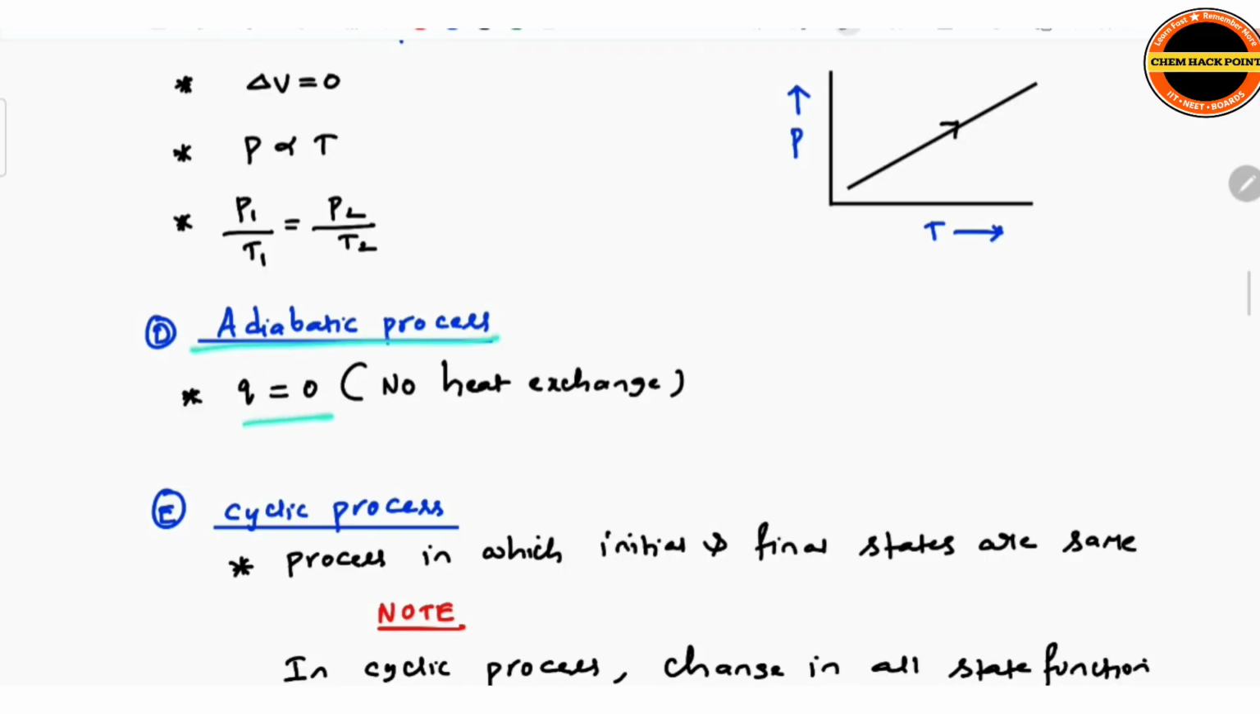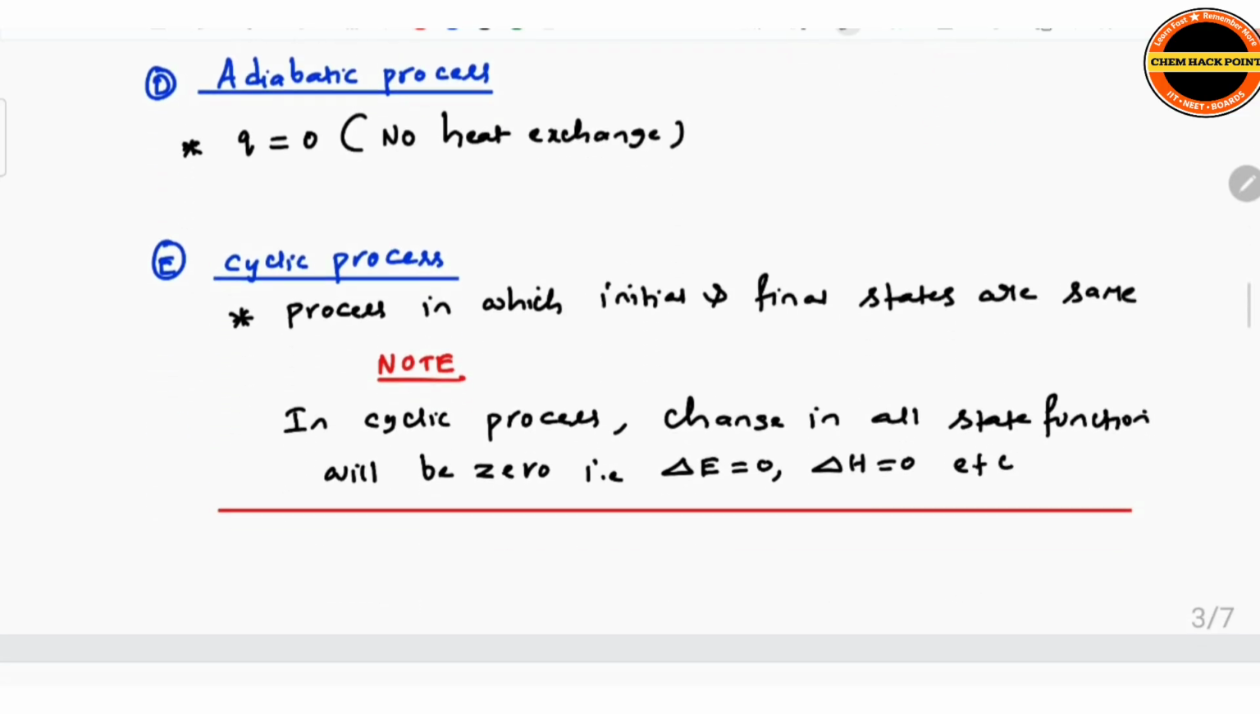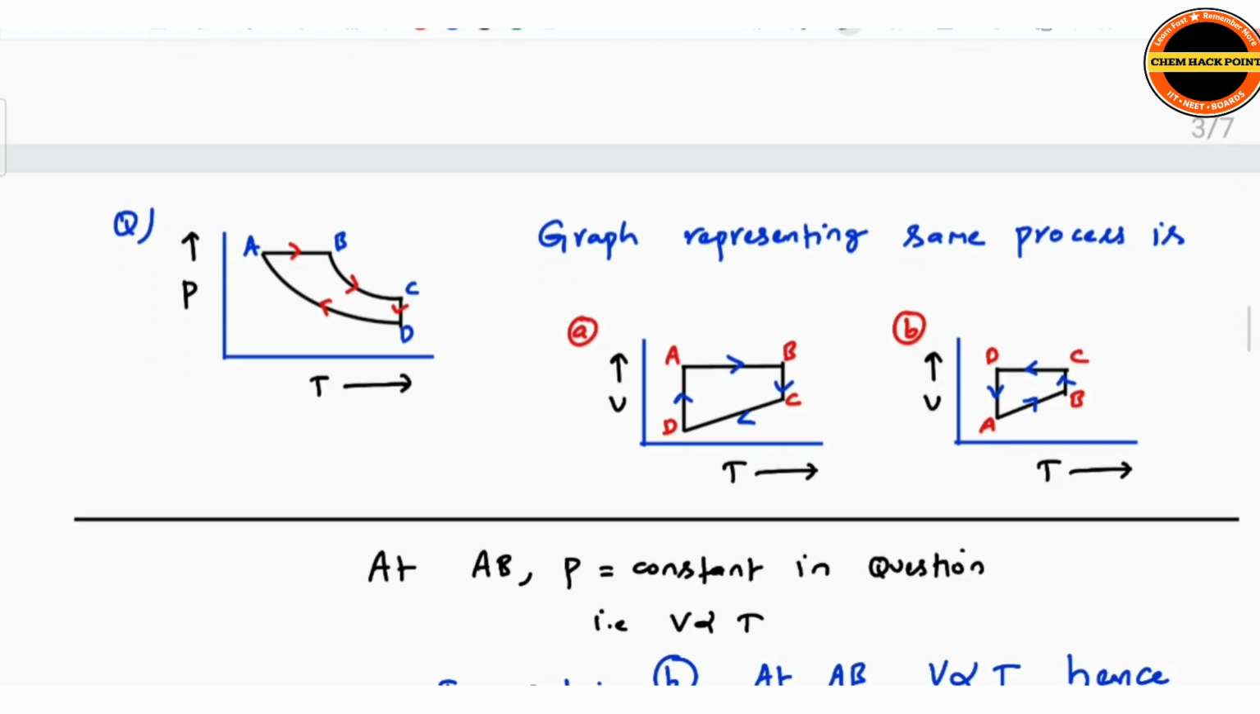Adiabatic process: Q is equal to 0, no heat exchange. Further, we are going to see the adiabatic process in detail after completion of a few more topics. Cyclic process: a process in which initial and final states are the same. In a cyclic process, the change in all state functions will be 0, that is delta E is equal to 0, delta H is equal to 0, etc. All state functions change is 0 because initial and final states are the same in a cyclic process.